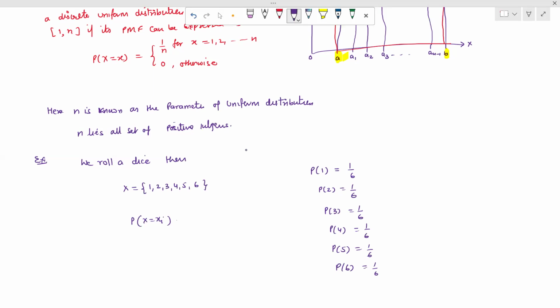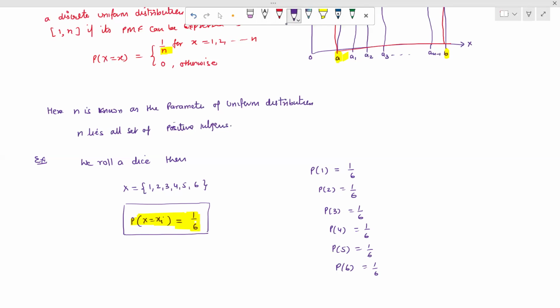So that means this can be represented as probability of xi, i equal to 1 to 6, which gives us 1 by 6. So this is the probability mass function for the discrete uniform distribution, that is 1 upon n. Here we know that 1 upon n is purely constant, where n is a positive integer. So this is 1 upon 6.